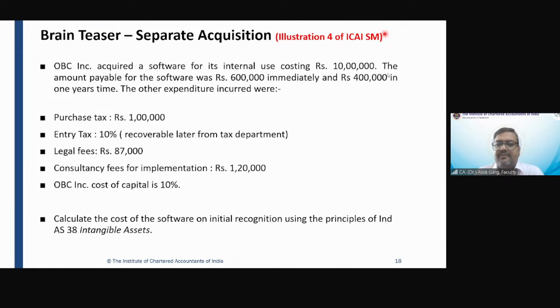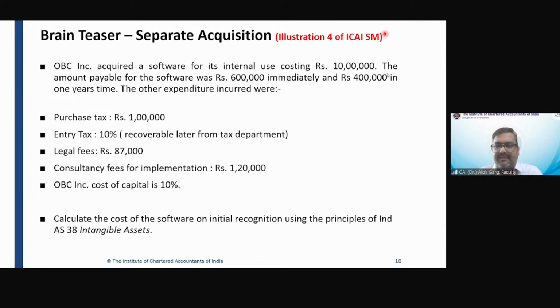So what to do with this 4 lakh? Is there anything which we need to do for this 4 lakh rupees? We have to separate the interest component from this 4 lakh because this company is ready to collect 4 lakh rupees after 1 year time.